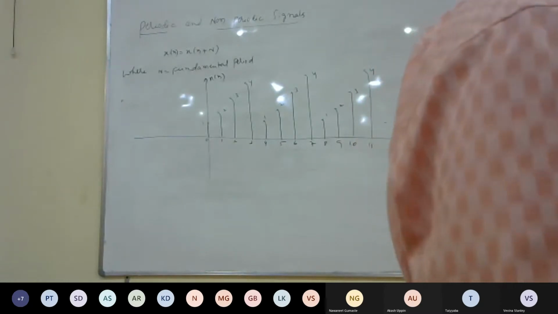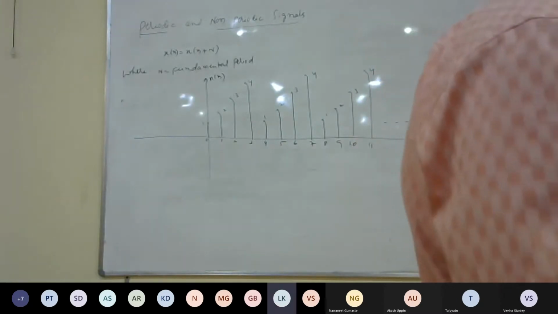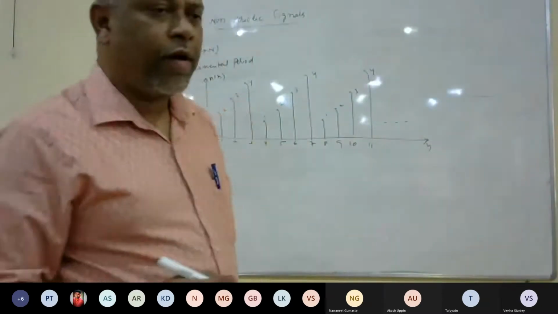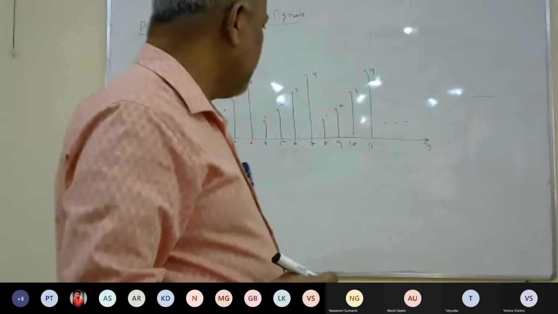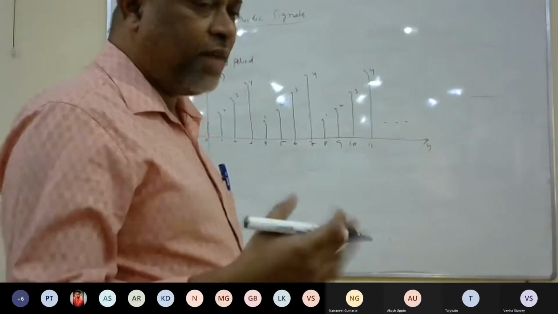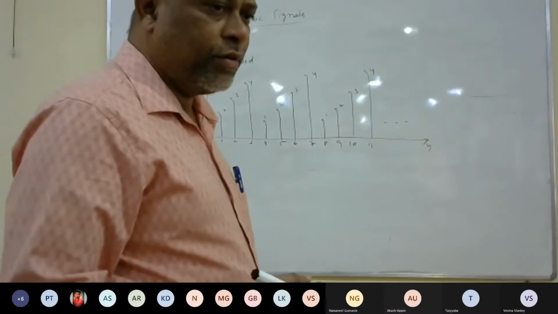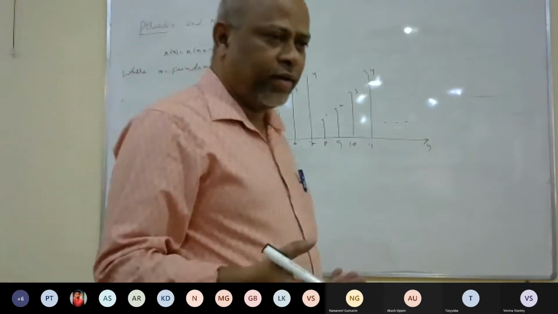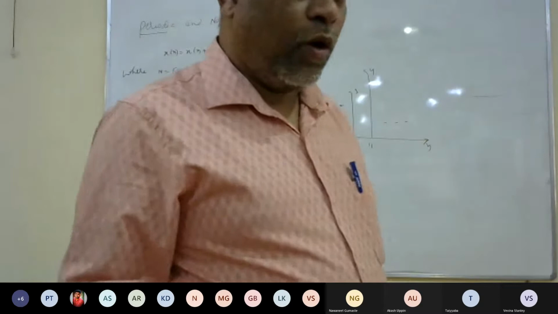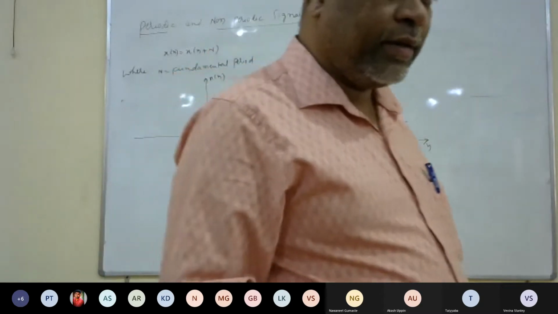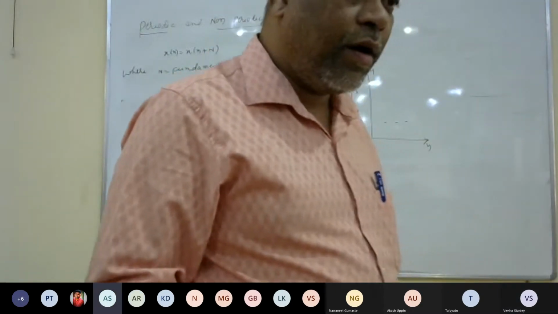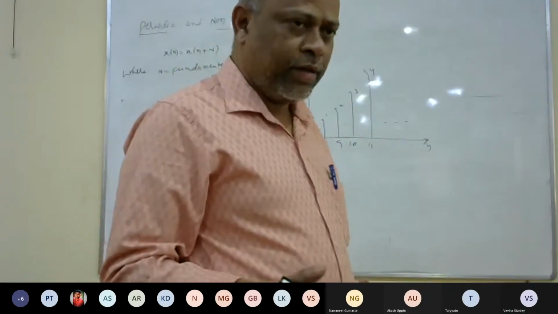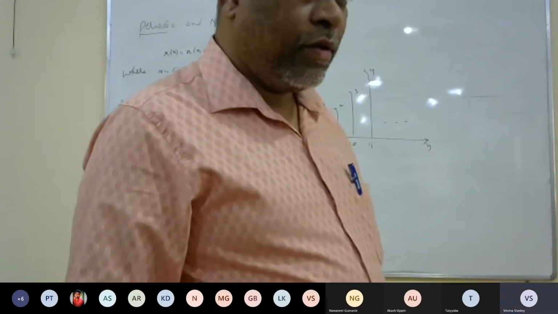Kalpana? What is the fundamental period? What is the capital N value? How many samples are repeating here? What pattern is repeating here? Four, sir. 1 to 4.